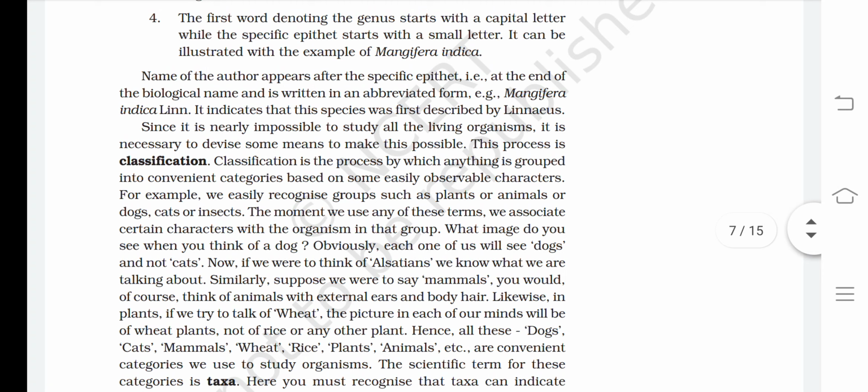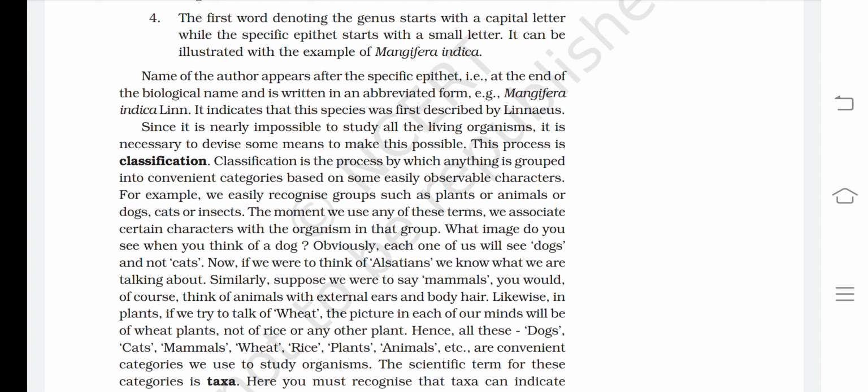Fifth, the name of the author appears after the specific epithet, that is, at the end of the biological name, and is written in an abbreviated form. Example: Mangifera indica Linn. It indicates that this species was first described by Linnaeus.